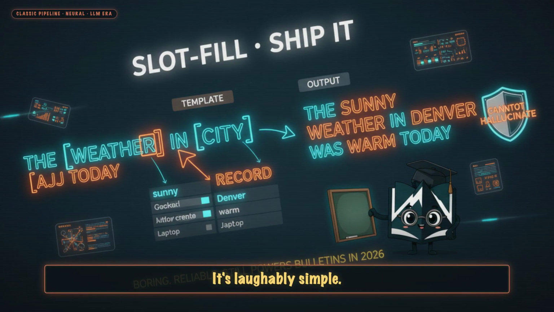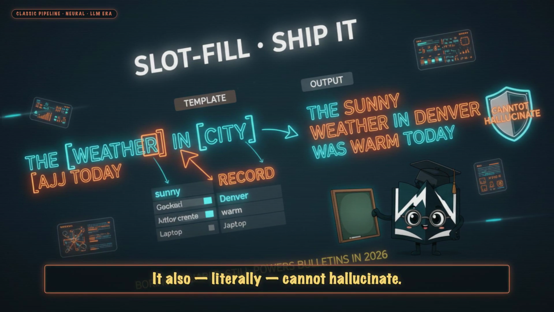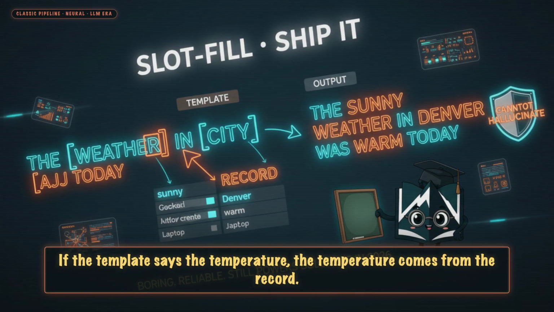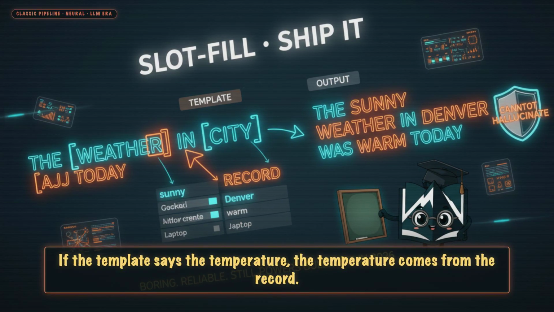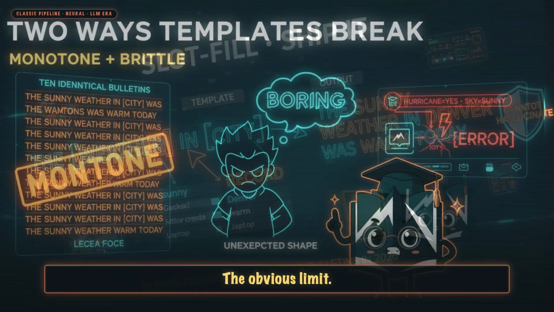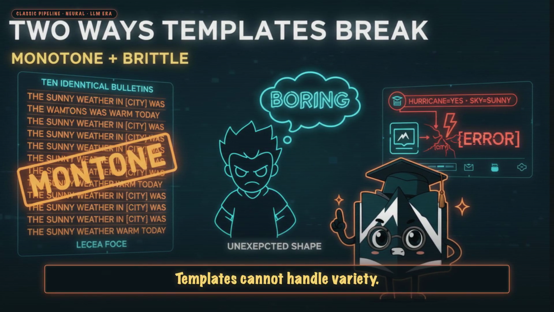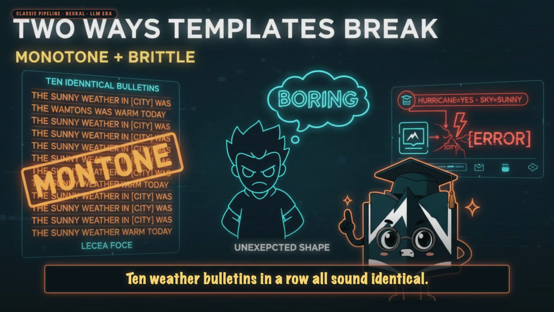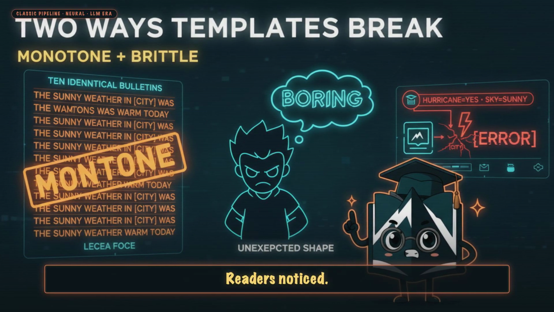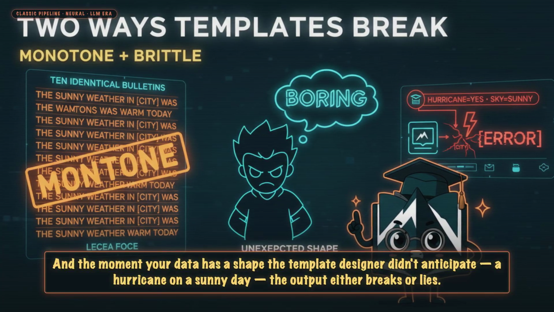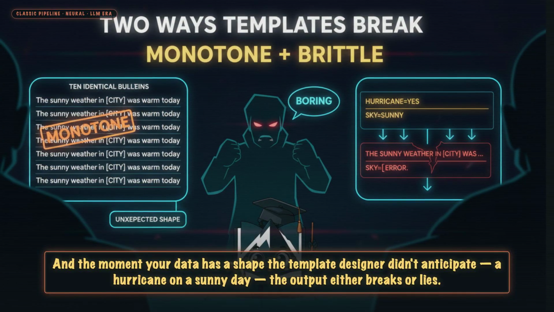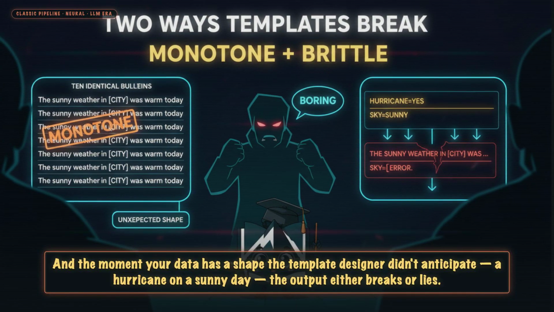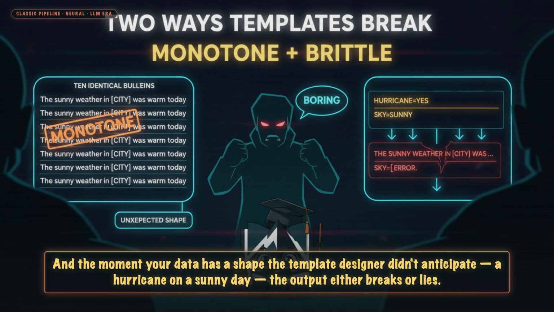It's laughably simple. It also, literally, cannot hallucinate. If the template says the temperature comes from the record, it comes from the record. The obvious limit: templates cannot handle variety. 10 weather bulletins in a row all sound identical. Editors hated it. Readers noticed. And the moment your data has a shape the template designer didn't anticipate, a hurricane on a sunny day, the output either breaks or lies.